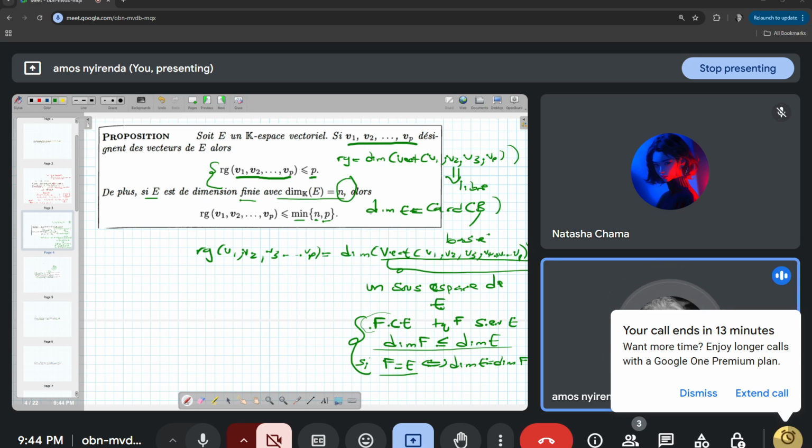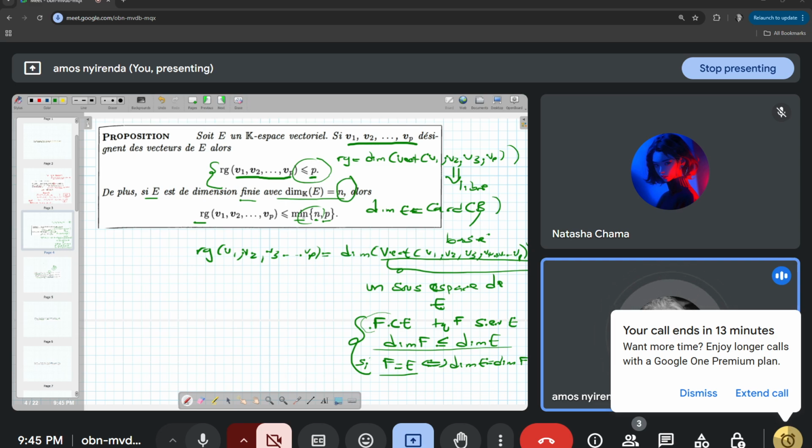So what is the dimension of E? The dimension of E is n. So it means that the dimension of this f is supposed to be less than or equal to n. Okay? So in a nutshell, we have n and p, meaning this rho has to satisfy the two conditions. It has to be less than or equal to p. It also has to be less than or equal to what? To n. It has to be less than or equal to both of these.